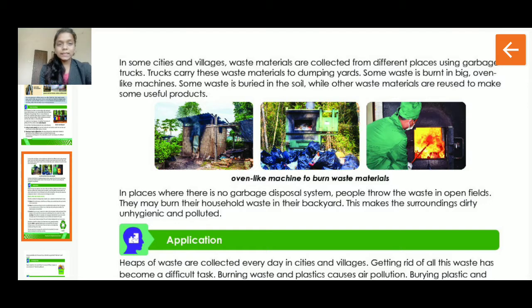In some cities and villages, waste materials are collected from different places using garbage trucks. Trucks carry these waste materials to dumping yards. Some waste is burned in big oven-like machines. Some waste is buried in the soil, while other waste materials are reused to make some useful products. So whatever waste has been collected, big trucks come in some cities and some villages. Big trucks take all those wastes together and go to a big dump yard, right?